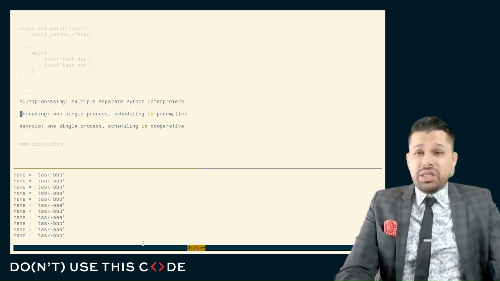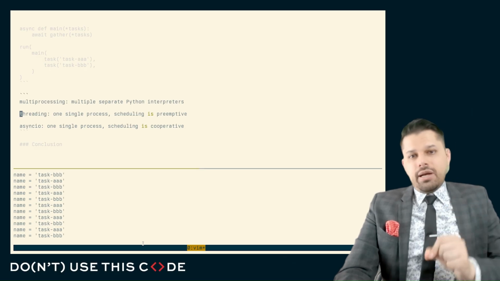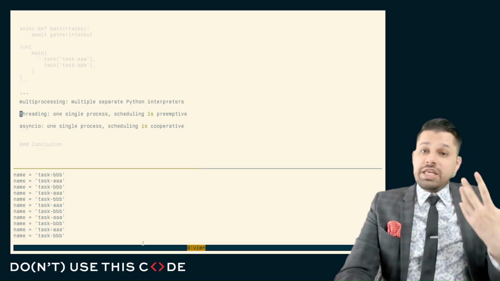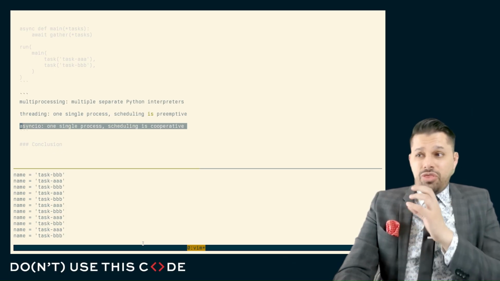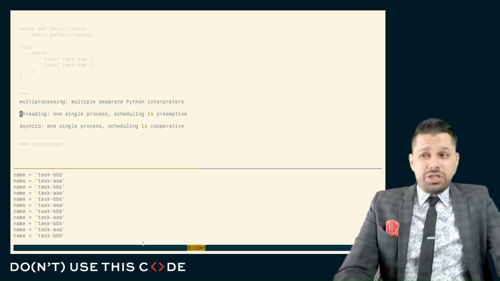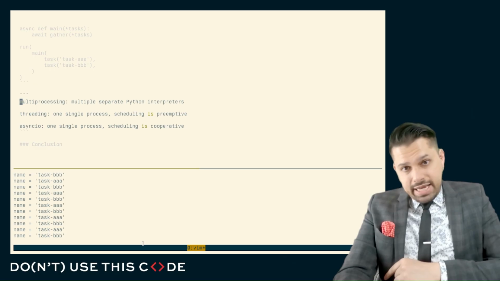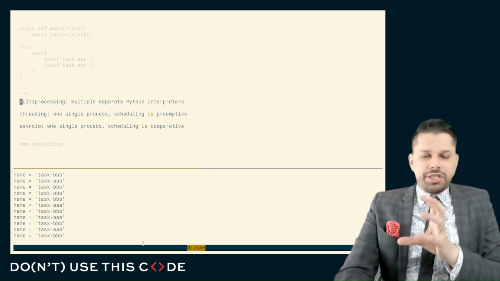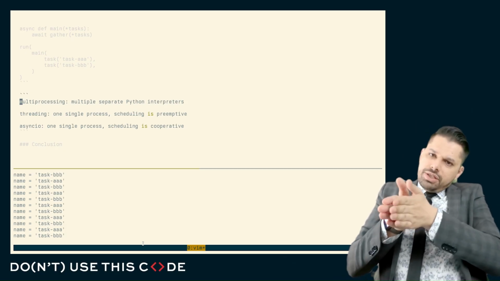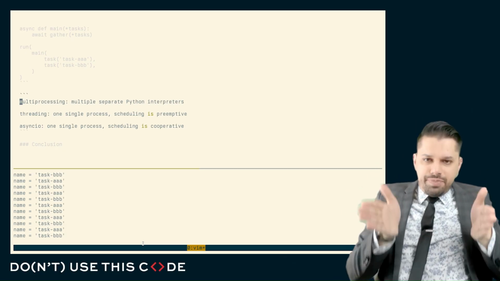Threading historically also has the same limitation as a consequence of the global interpreter lock. Although even if we remove the global interpreter lock, there is a material difference between threading and async I/O in that the scheduling is preemptive. Multiprocessing doesn't have that limitation at all because you have separate processes and they can just do whatever they want, and you have to be very explicit about how you share memory. So you can see that these approaches form something of a spectrum.